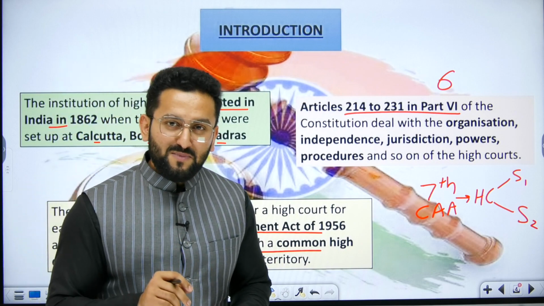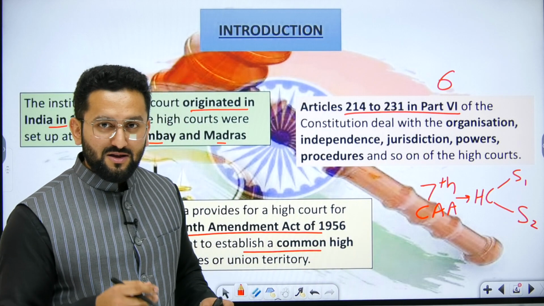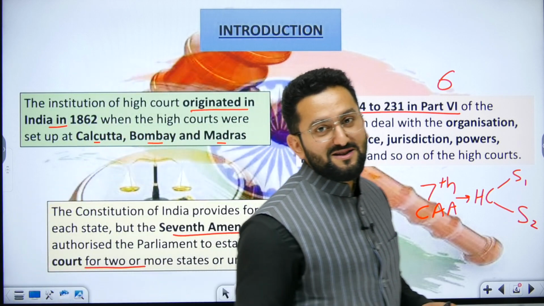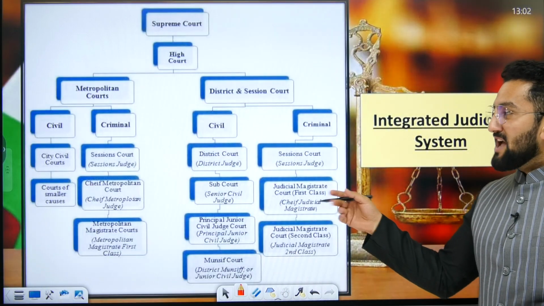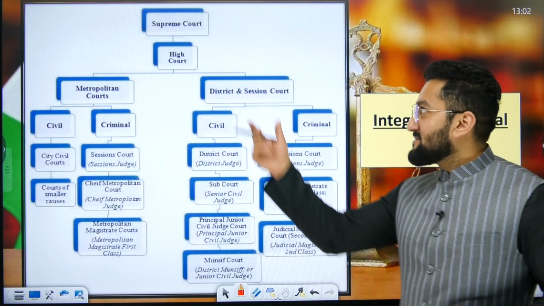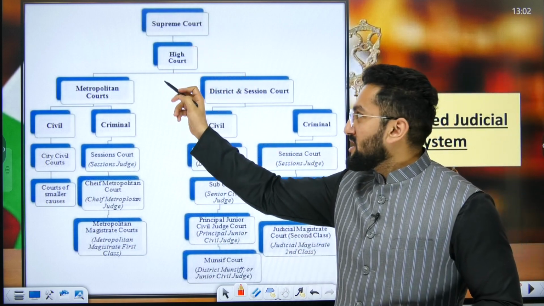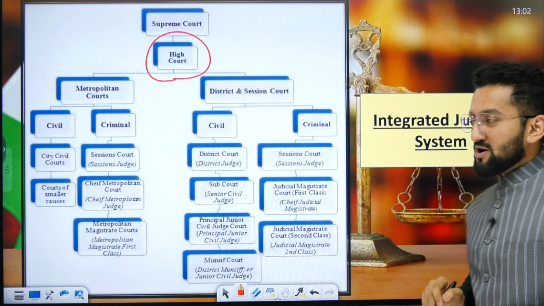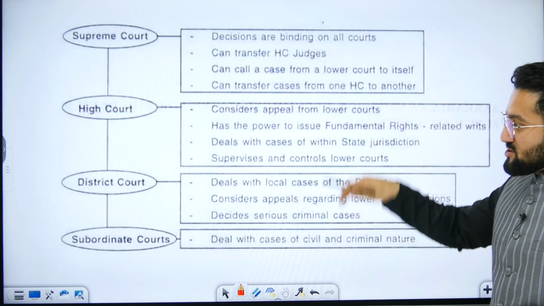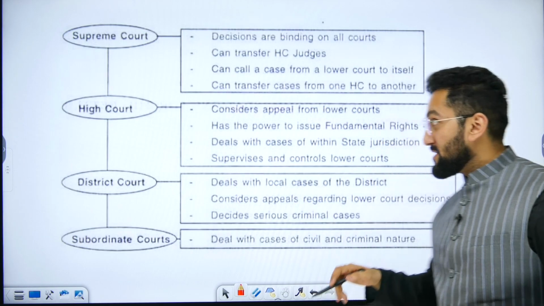Now, can you give some examples of common high courts in the comments? So we have an integrated judiciary, right? We have Supreme Court, then we have High Court. So today our focus is on High Court. Let's talk about some differences. There can be questions from here.